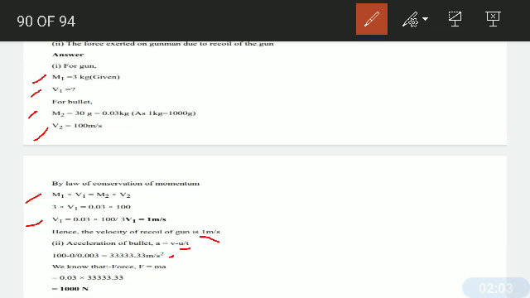Now we have to calculate the force. The force is F equals mass into acceleration. Calculating the force accordingly, we will get the answer, and the answer is 1000 newtons.